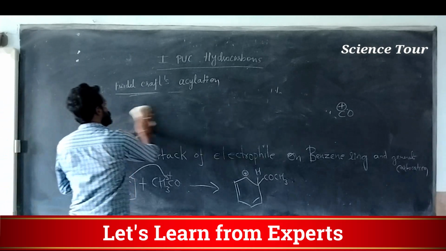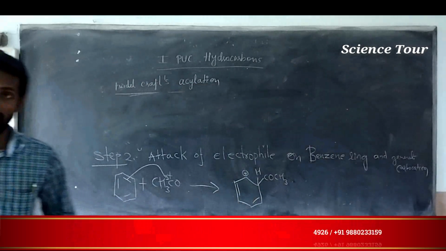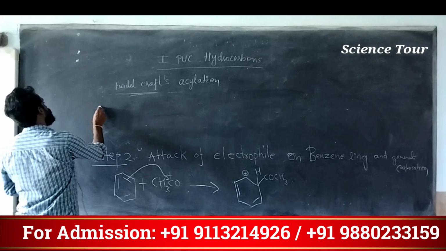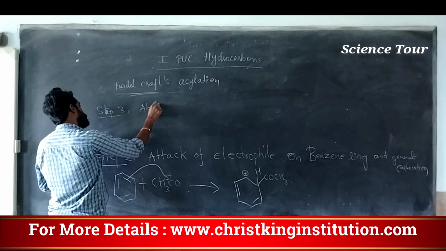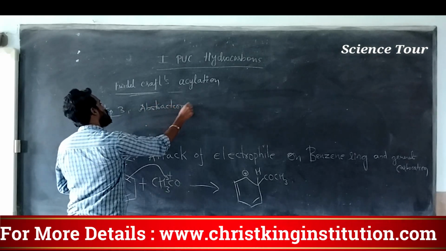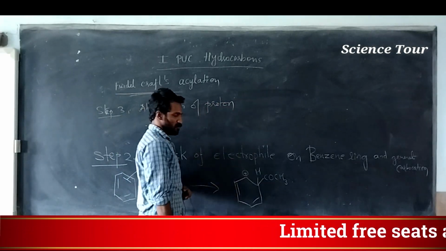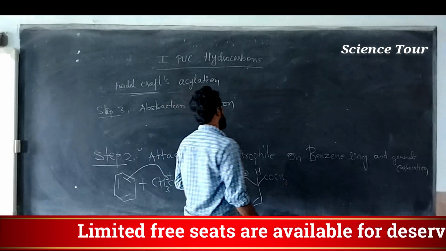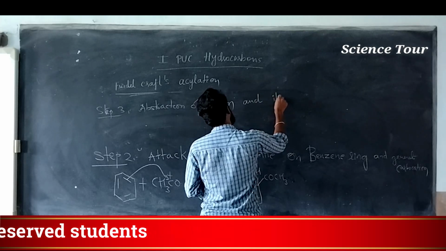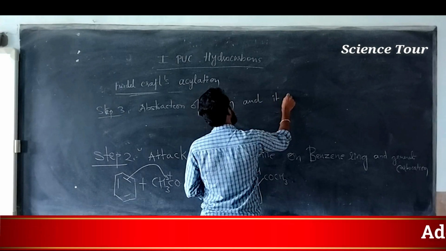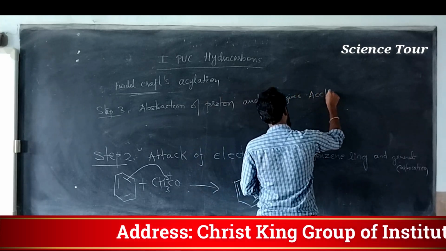Step 3, my dear students. What is step 3? Step 3 is abstraction of proton, and it gives acetophenone.